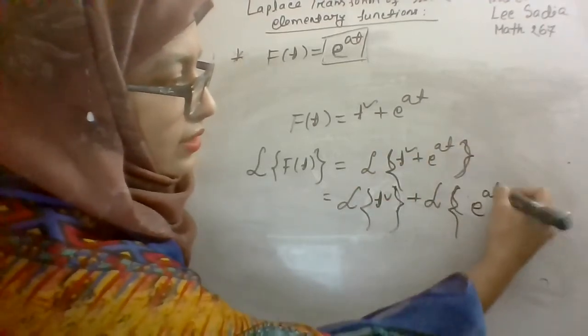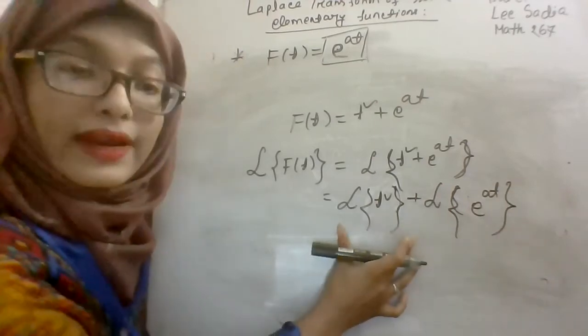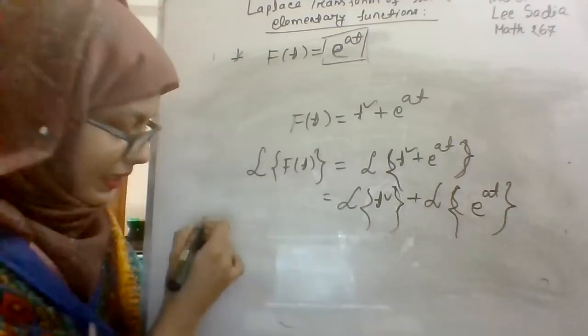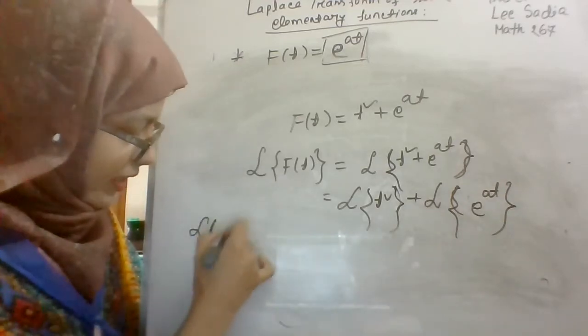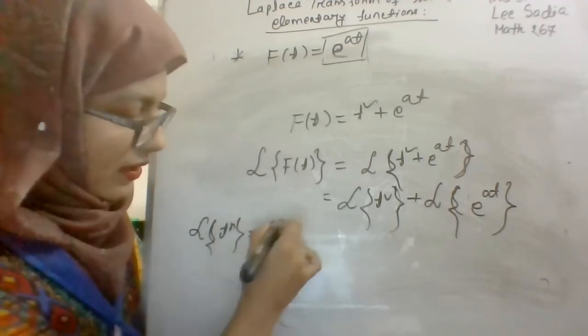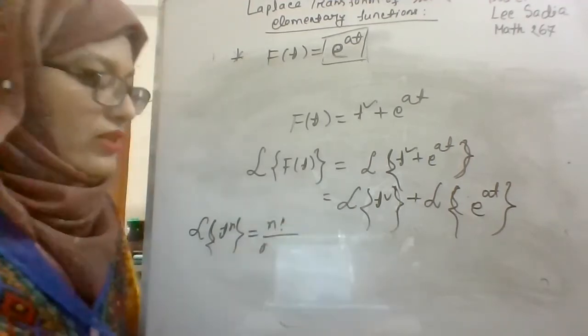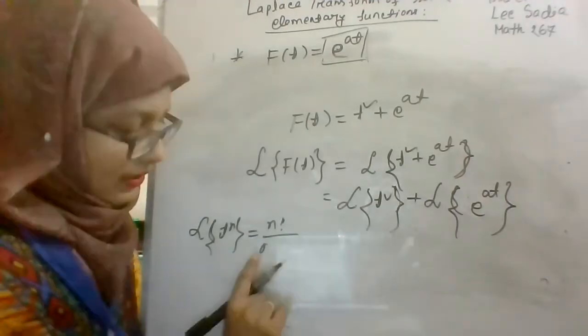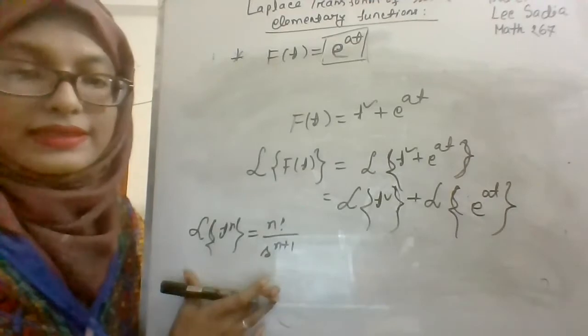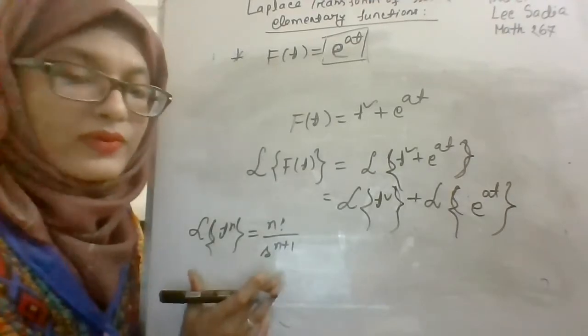e to the power at. Now you have to find the Laplace transform of t square and e to the power at. And you know that the Laplace transform of t to the power n is equal to n factorial divided by s to the power n plus 1. Probably this is the result for the Laplace transform of t to the power n.